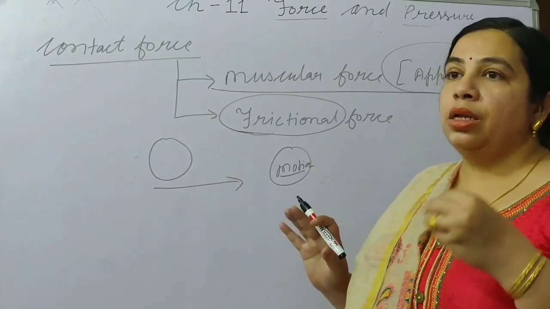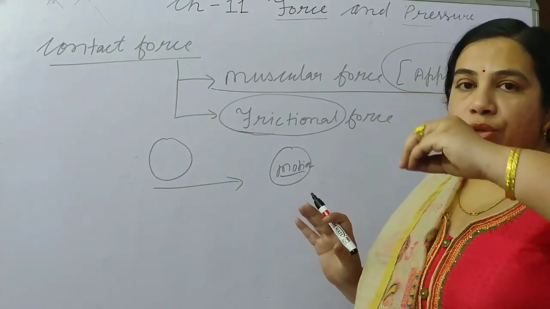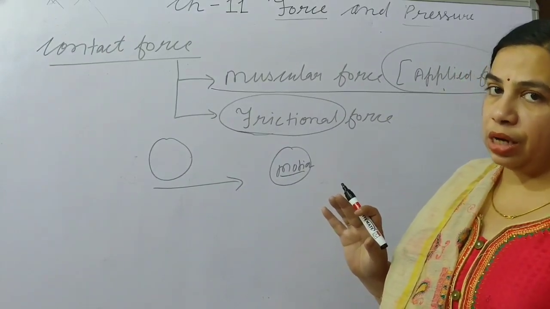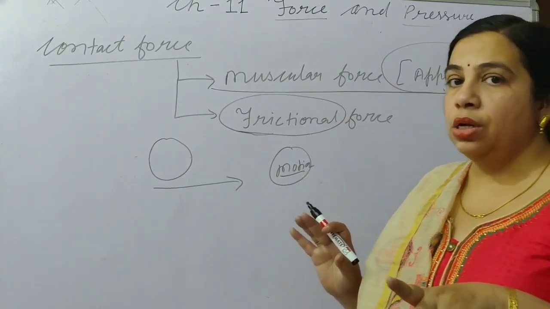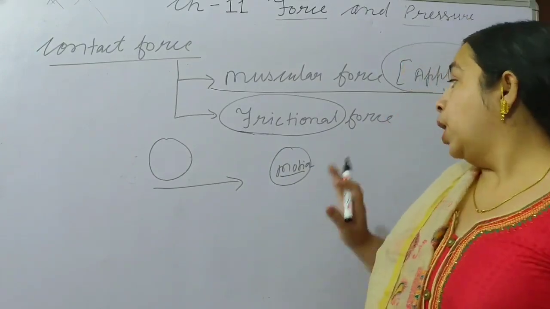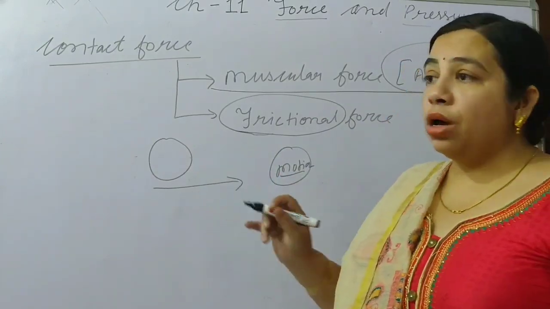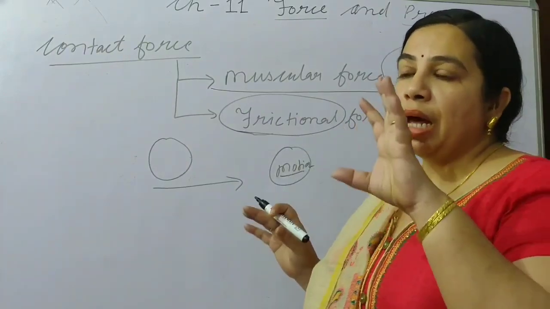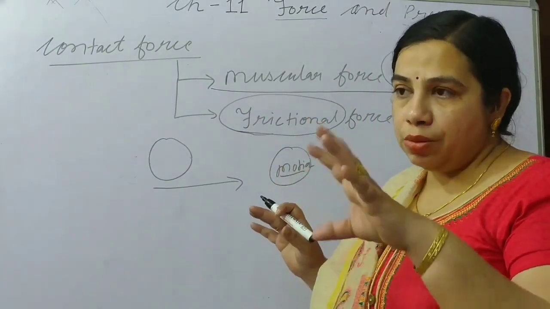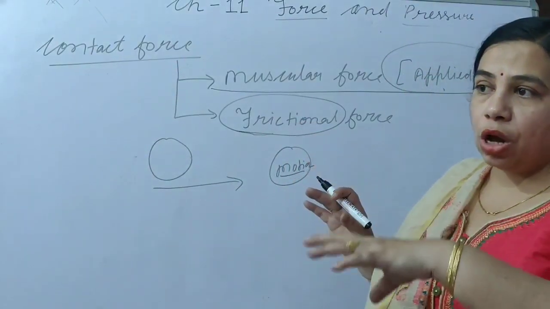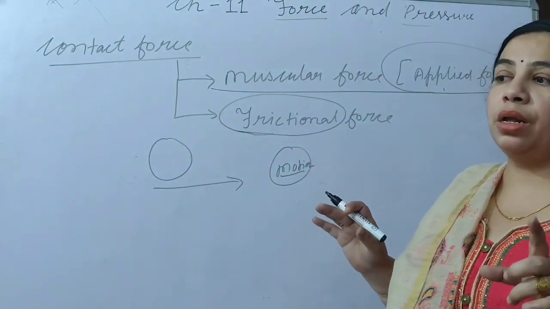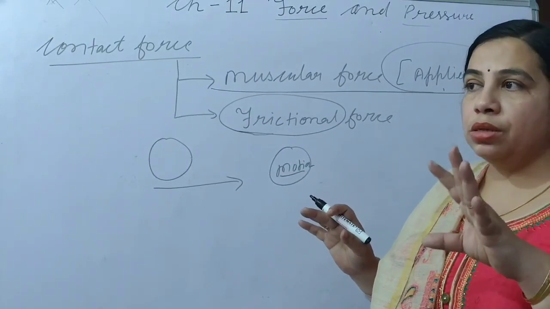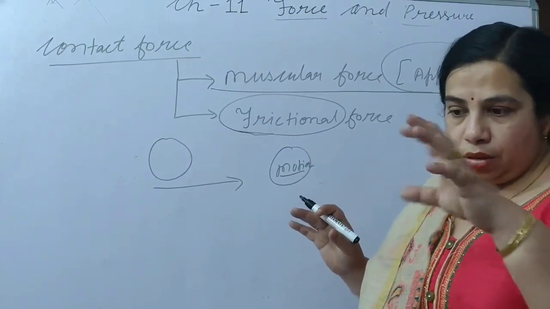A moving object always stays in motion and does not change its state. So here also, the ball is moving, but after some time the ball stops by itself without any applied force, and you will observe that no one is stopping that motion.